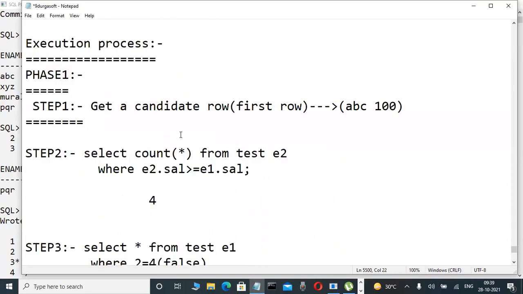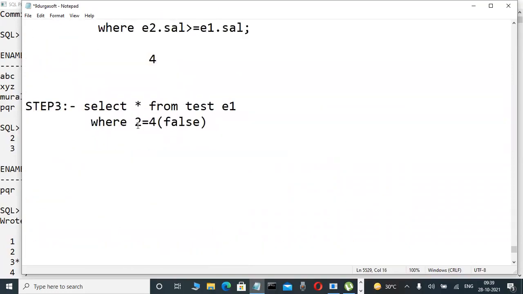Suppose fourth highest salary employee is correct. Suppose here 4 is there. Fourth highest salary means 4 is equal to 4 is what? True only. Then only that record, ABC 100, is written into the result. But here I am checking second highest salary anyway, for my interest purpose. That's why this is 2 is equal to 4. 2 is equal to 4 means false. Okay? 2 is equal to 4, false.